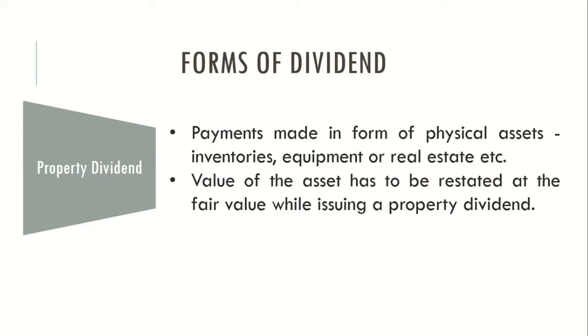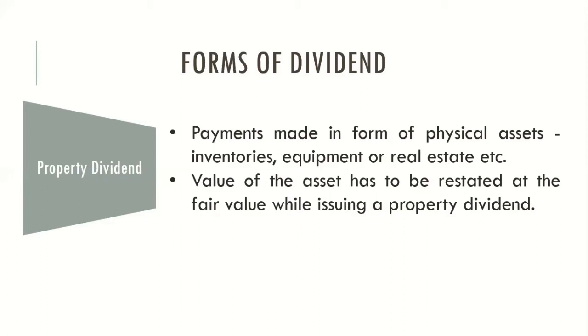So property dividend, you cannot pay to all categories of investors. Usually property dividend is followed in the case of promoter investors. For example, Tata and Sons, Ratan Tata is a main promoter. So Tata and Sons decide to give a flat to Ratan Tata in the form of dividend.